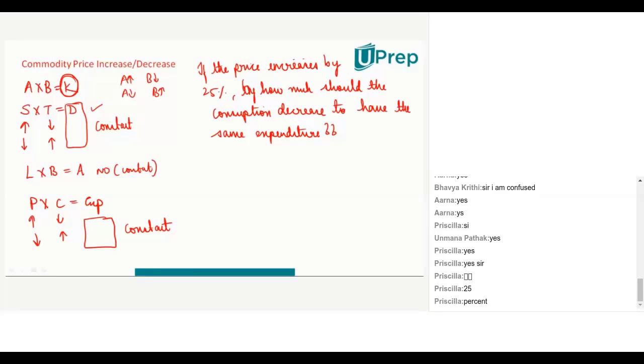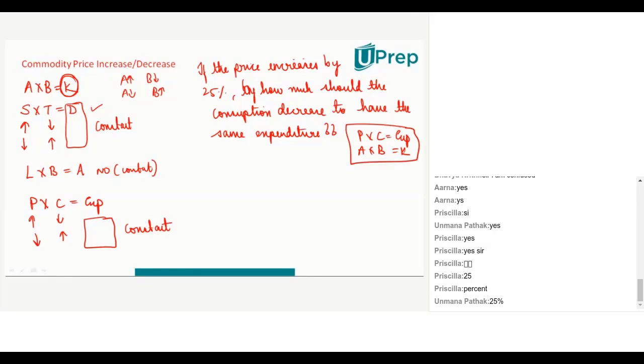Okay, what about the others? What am I applying? Price into consumption is equal to expenditure, A into B equal to K. This is the logic I'm applying. My question is, price increases by 25%, the consumption has to decrease by how much? Priscilla says 25%, Ulman also says 25%.